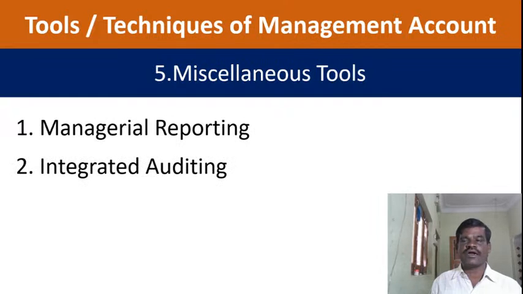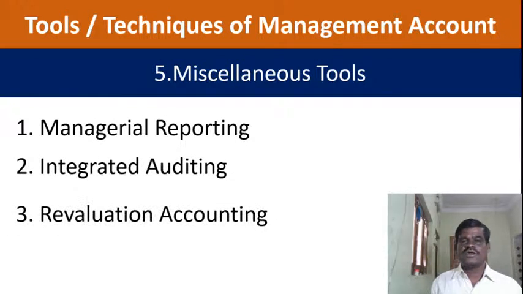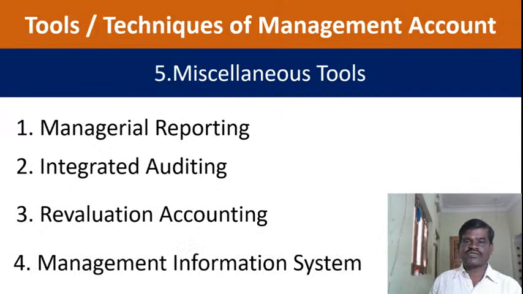Next one, integrated auditing. Next one, revaluation accounting. Revaluation accounting means the assets shown on the asset side are at book value, but the real value of those assets has changed, maybe higher or maybe lower. Okay, comparing the actual price and the market price, that will be revaluation. Next one, management information system. Okay, there are different tools in management accounting.